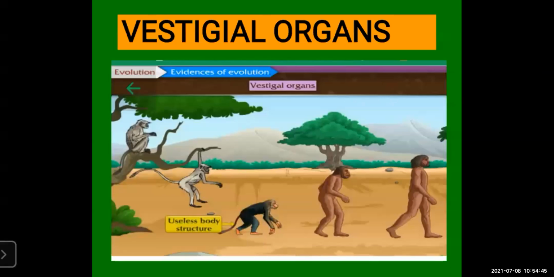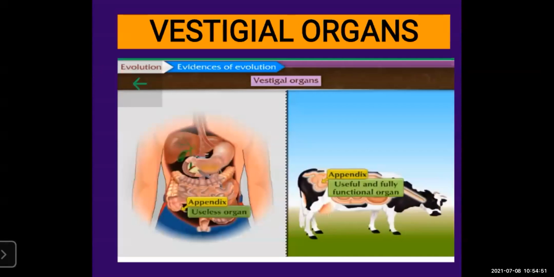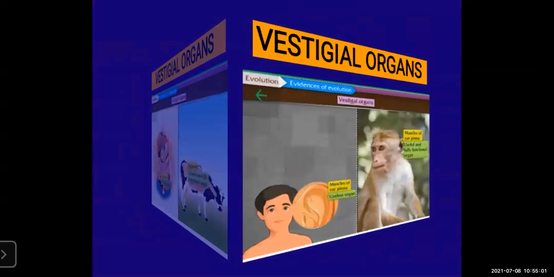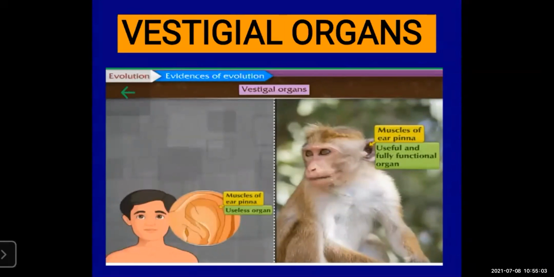The tailbone underwent degeneration. Appendix is a useless organ, but it is useful in other animals, like ruminant animals, where it is a fully functional organ. Muscles of ear pinna are useless in our body, but fully functional in monkey.